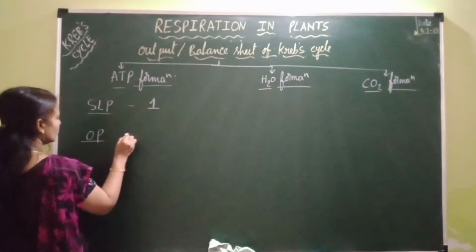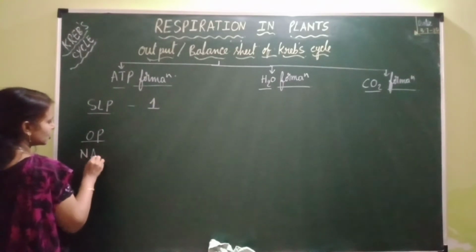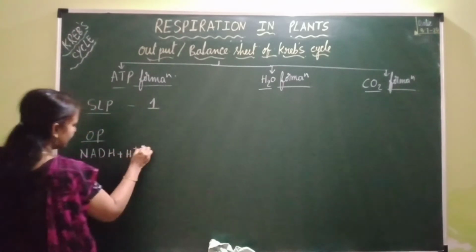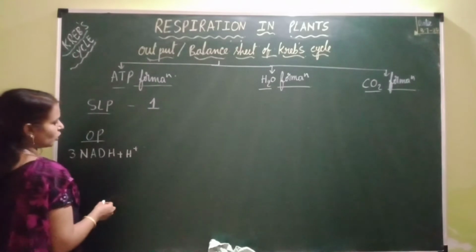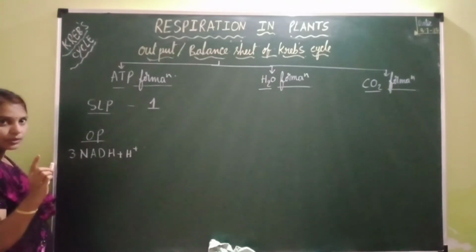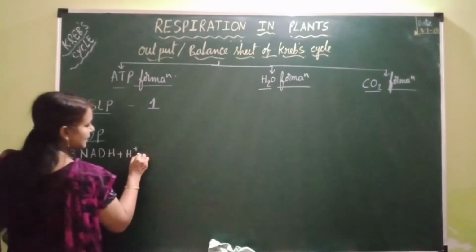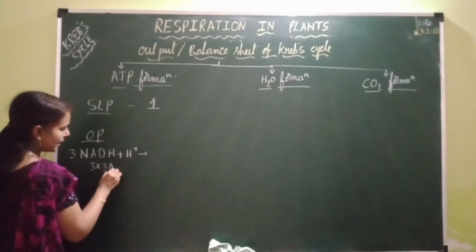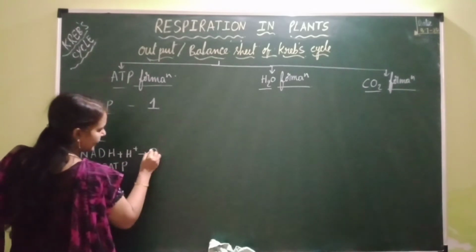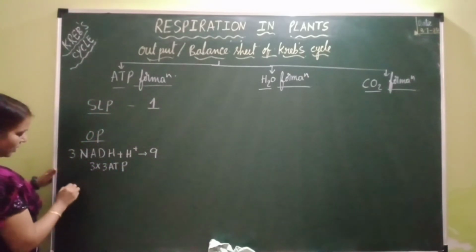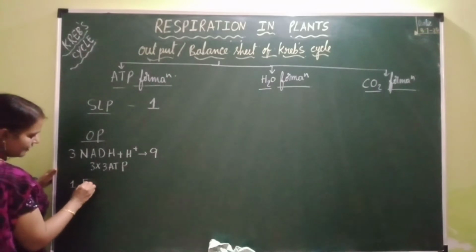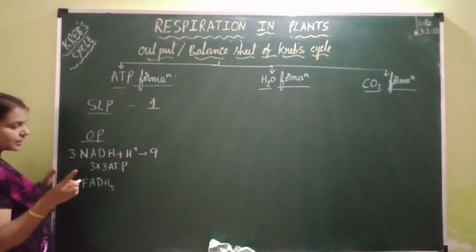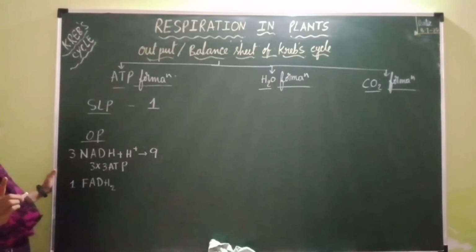So here through OP, how many NADH plus H plus are formed? 3 NADH plus H plus. So what we discussed, 1 NADH plus H plus is equal to how many ATPs? 3 ATPs. So 3 into 3 ATP becomes 9 ATP. Next, how many FADH2s are formed? Only one FADH2 is formed. So 1 FADH2 is equal to 2 ATP and 1 NADH2 is equal to 3 ATP.